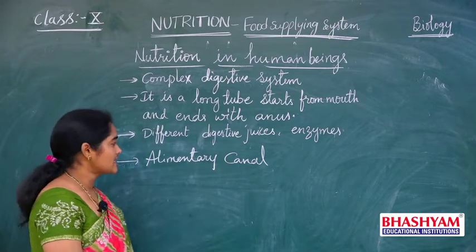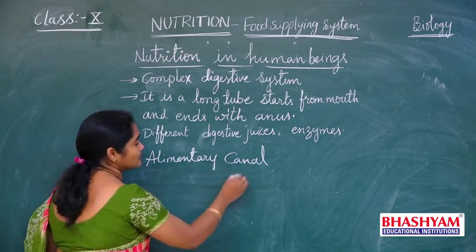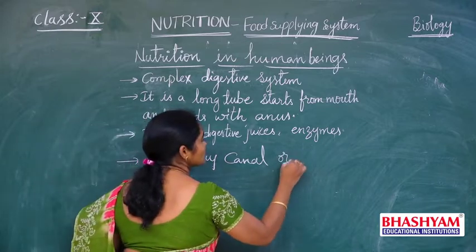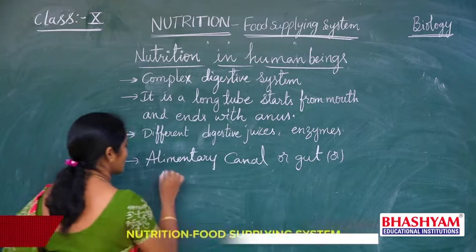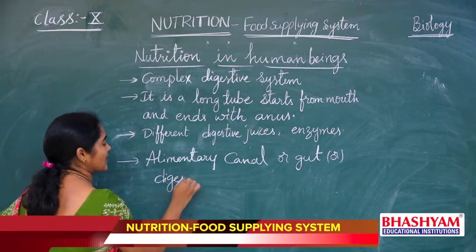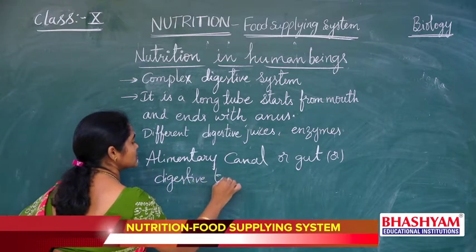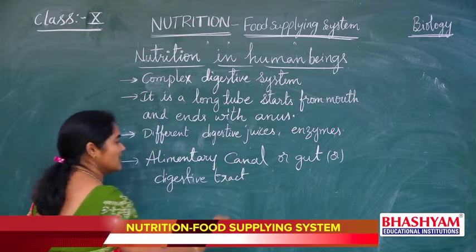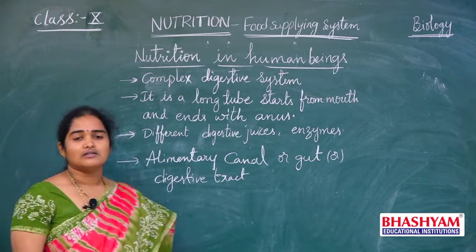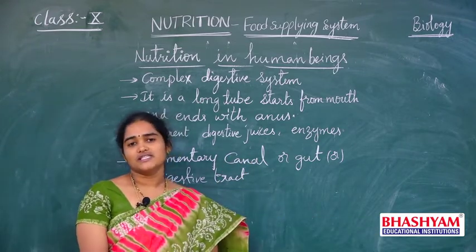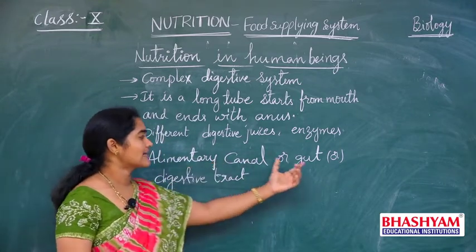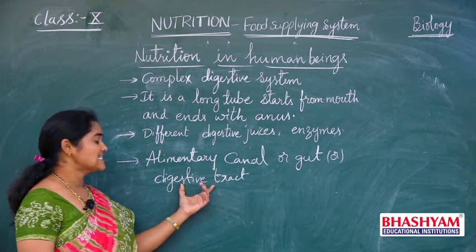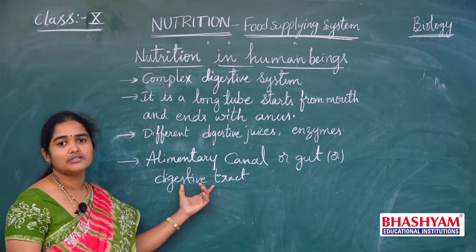It is called the alimentary canal, or it is also called the gut, or it is also called the digestive tract. So there are three names for the long tube-like structure of the digestive system: one is alimentary canal, or gut, or we can say digestive tract.